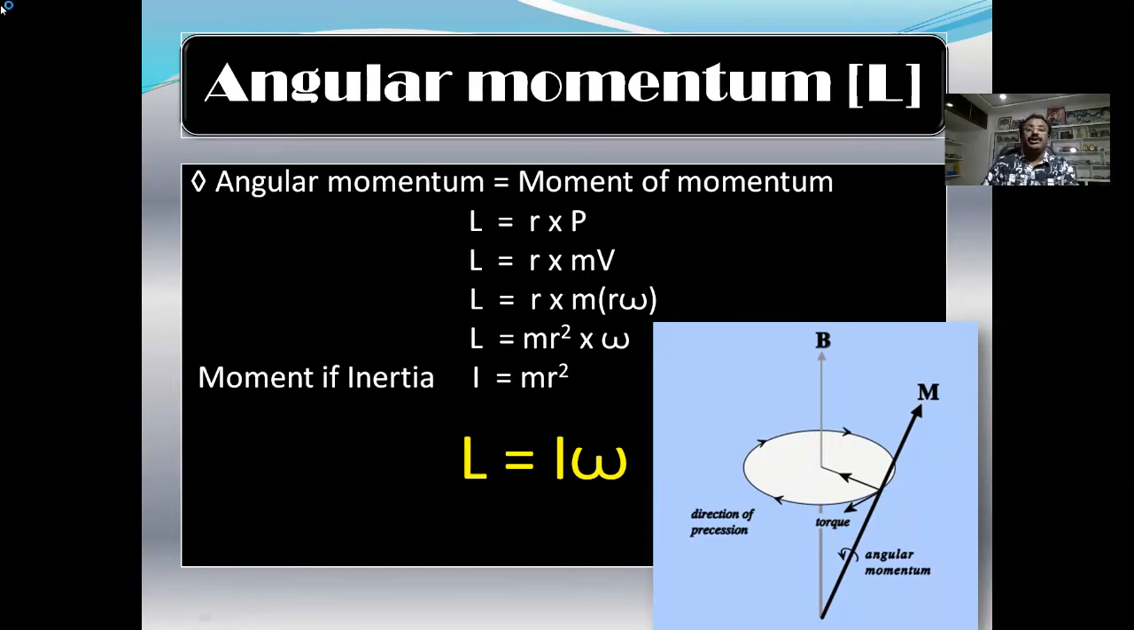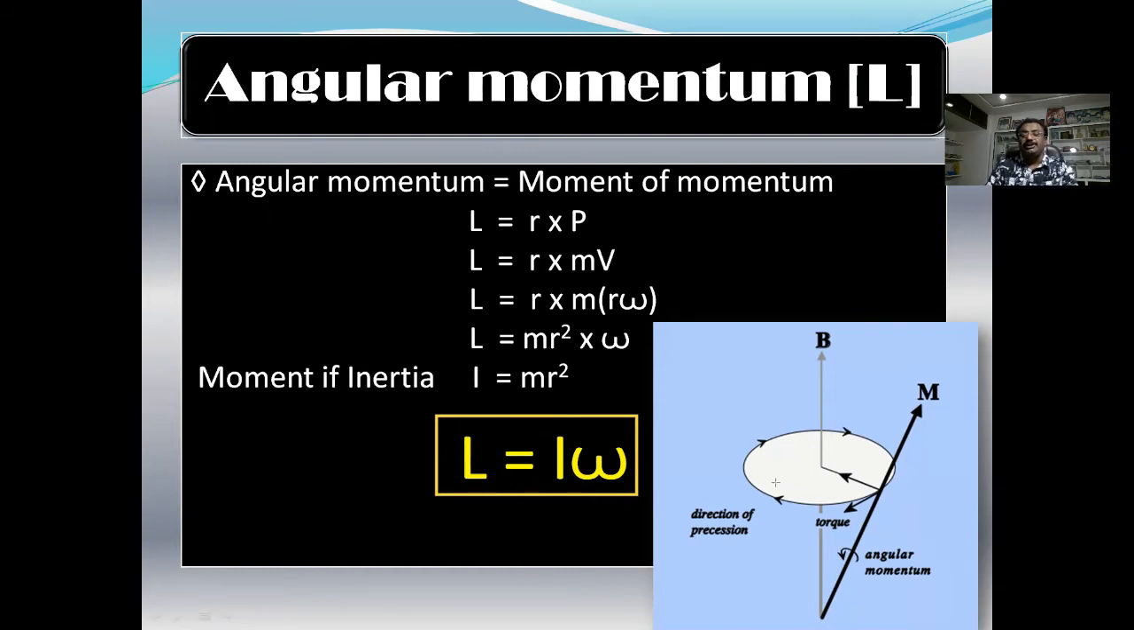Once again, here I am showing angular momentum. Already you people studied in the previous class the momentum of a rotating body. Angular momentum L is equal to I omega. How can we measure the momentum of a rotating body? The product of moment of inertia and its angular velocity is equal to angular momentum.